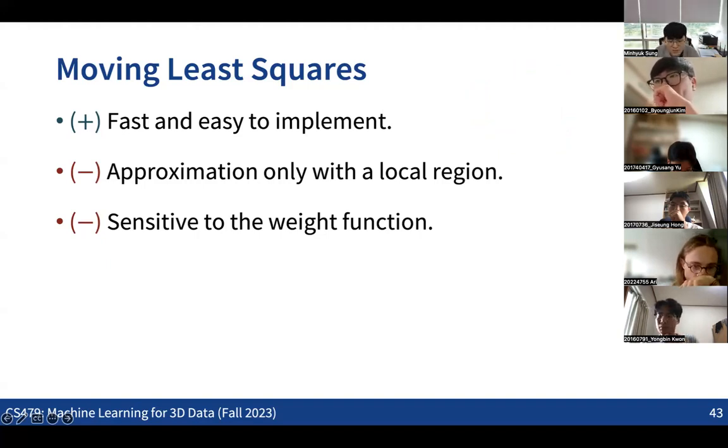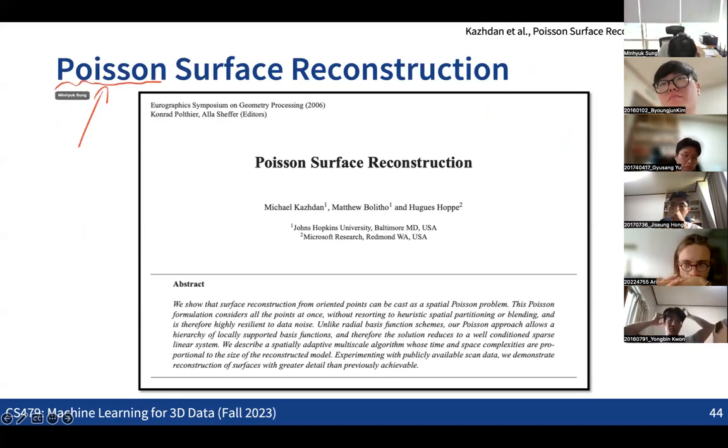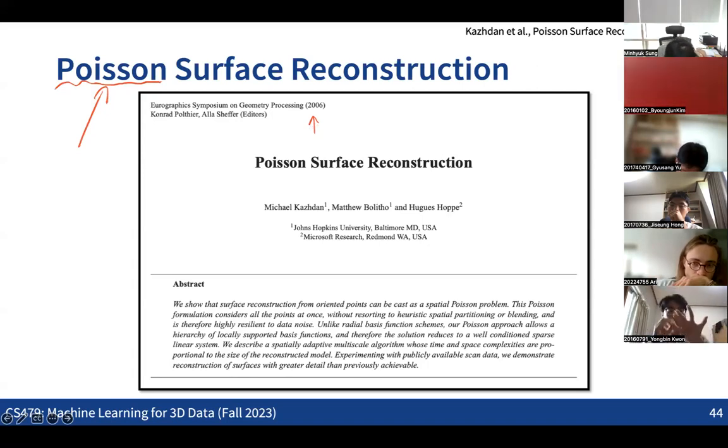Okay, so the next idea is about global optimization, which is the most important part in this lecture, but we only have 4 minutes. So let me briefly introduce the idea, and I guess we will need to continue next time. This idea is called Poisson surface reconstruction, and we're going to get into why it is called that. It was introduced in 2006, so it is quite an old idea, almost 20 years old.